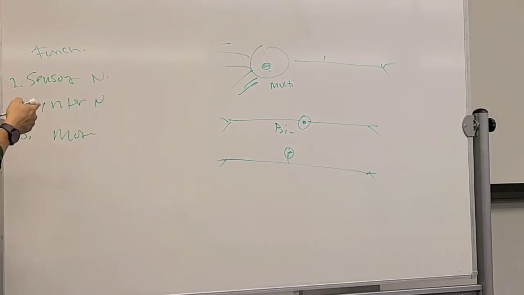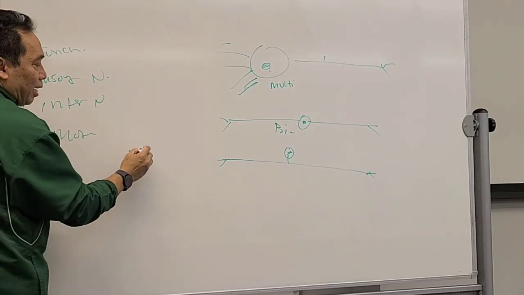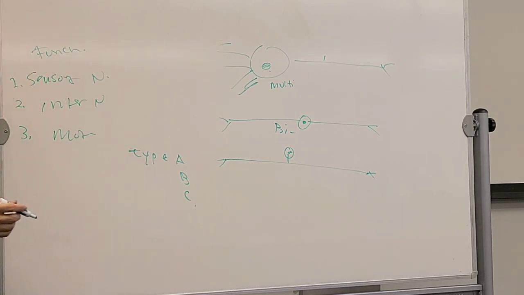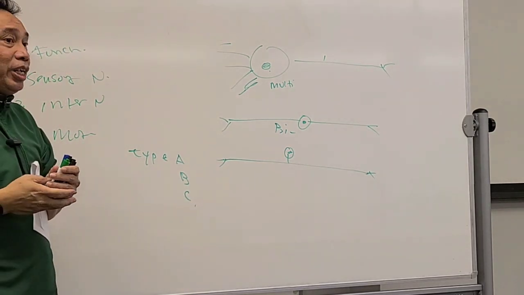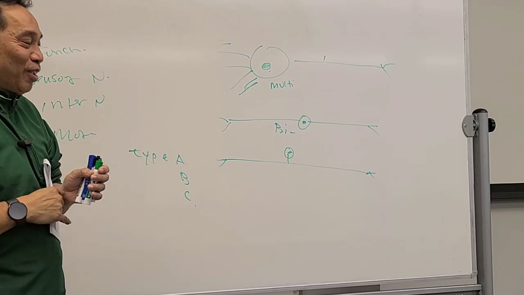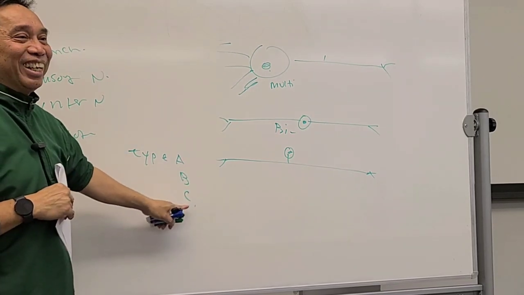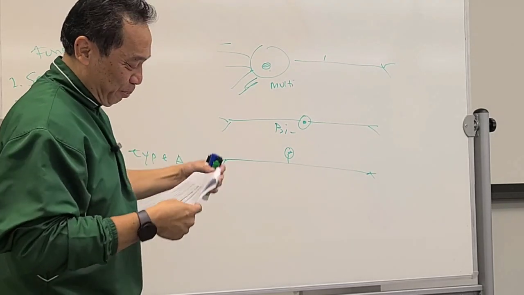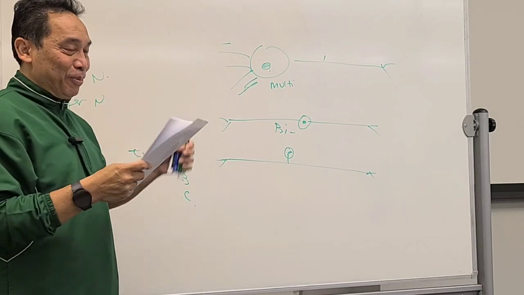Okay, that's based on function. Based on the speed: type A, B, C. Which one is fastest? Which one has the biggest myelin sheath? A. Which one doesn't have a myelin sheath? C. Okay, slowest. That's the types of neuron.